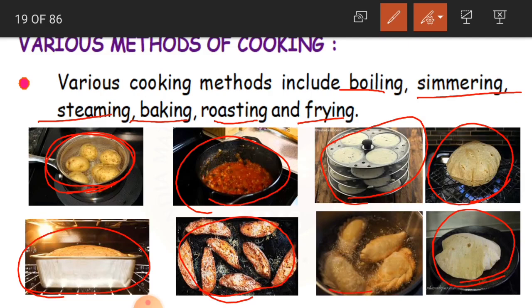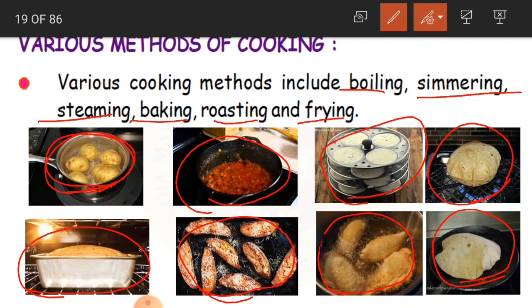But again here, if you see, this wheat item is deeply fried in the oil. This is deep fry. Puri, snacks, fritters, vada, all that, we deep fry in oil. That is also frying, but that is deep frying.